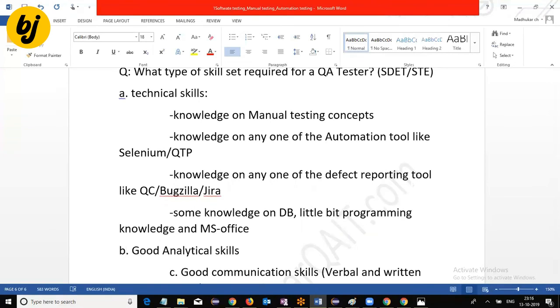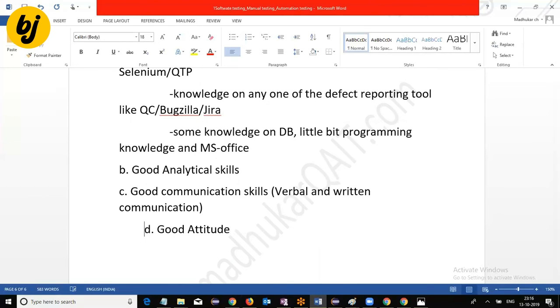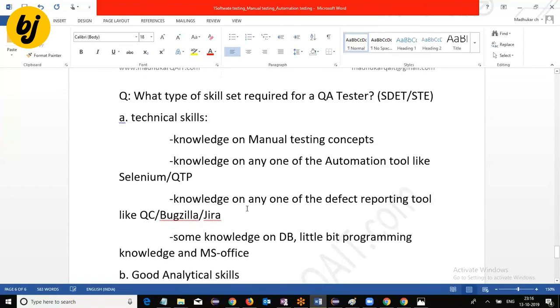Companies are going to look for this type of skill set in the candidate. Then good analytical skills: if they give you some documents or an application, you should analyze it well. Next, good communication skills, both verbal and written. Then we should have a good attitude and good presentation. Always show a smiley face to the interviewer, and whatever task is given, show a good attitude. These are the things required from a testing point of view.